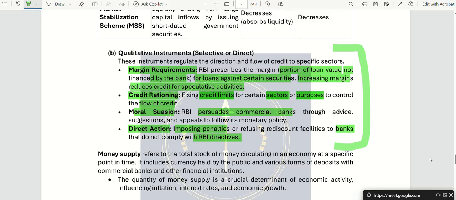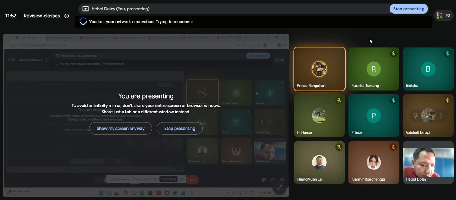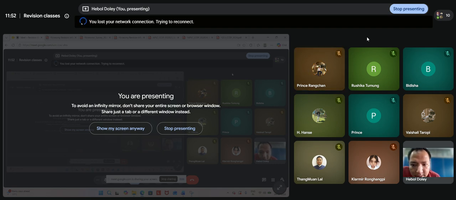Don't think in terms of your individual credit score. Based on your credit score, you get a certain amount of loan, right? That can also be put as credit rationing, but here it is RBI toward banks against certain sectors.